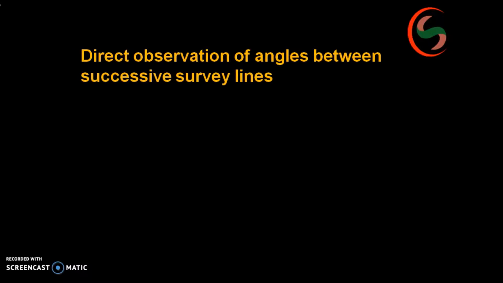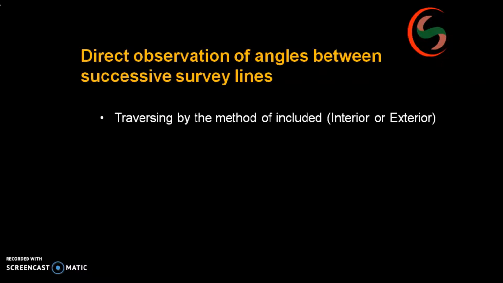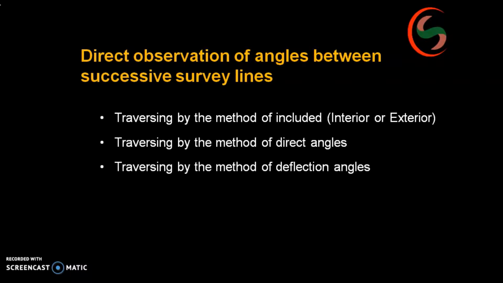Okay. We'll see what is this direct observation of angles between successive survey lines. In this, we'll be having three methods from the angles: traversing by the method of included angle, traversing by the method of direct angles, and traversing by the method of deflection angles. We'll see what is what.